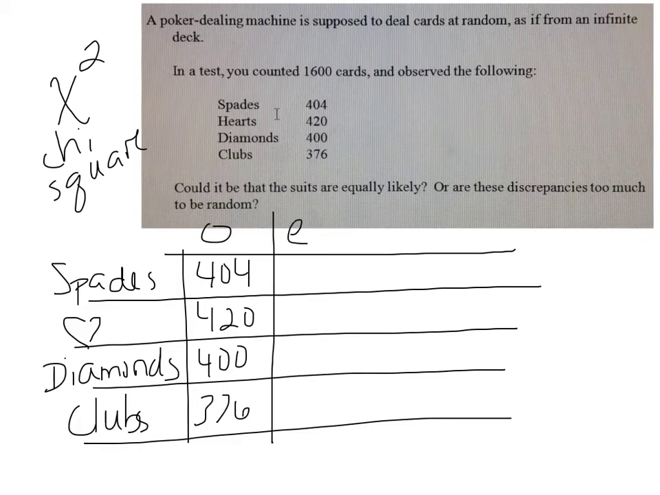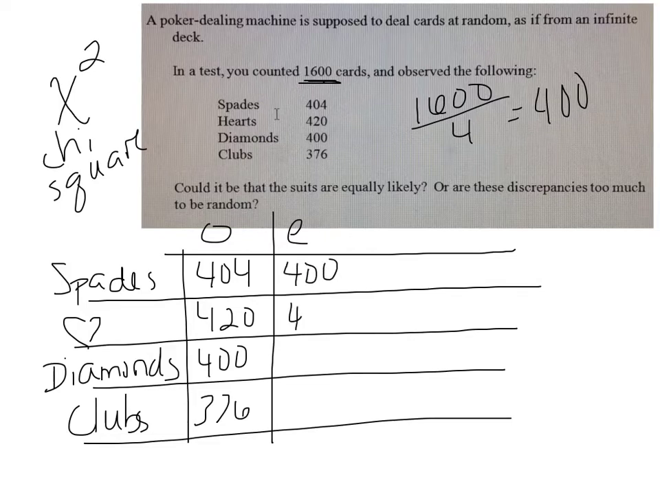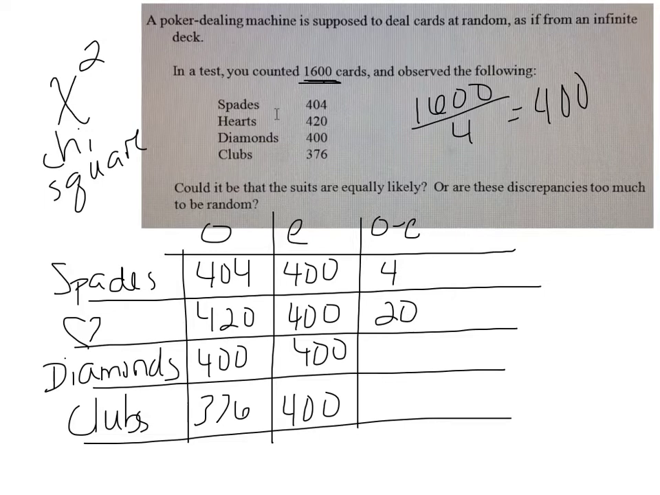Our next one then is, what did we expect to see? Well, I counted 1,600 cards. I have 4 different suits. So if these are distributed evenly, right, I should have 1,600 divided by 4, so I should have 400 of each one if they're distributed randomly. So I expect to see 400 spades, 400 hearts, 400 diamonds, 400 clubs. Okay, the next step then is, let's subtract those. So when I subtract those from one another, I get 4, 20, 0, and negative 24.